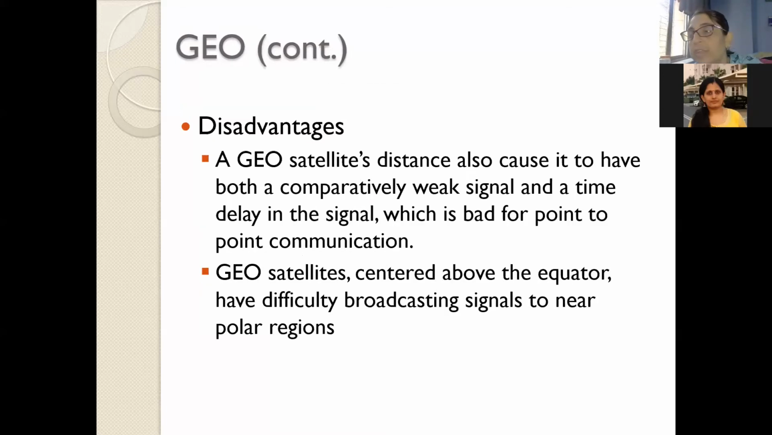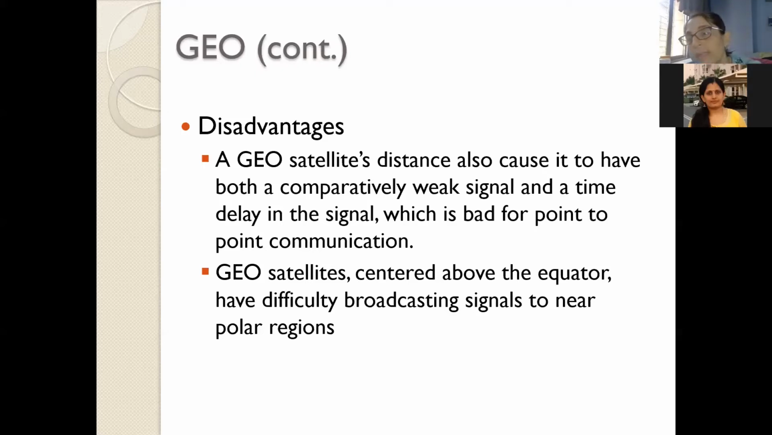The limitation is that geostationary satellites are at a long distance, and therefore there is a delay. The signal becomes weak when it reaches the satellite, so you need to transmit with larger power when using a geostationary satellite. The delay we have already calculated is around a quarter of a second, 0.25 seconds. It is used for broadcasting services, because being at a high altitude it can cover a big area.